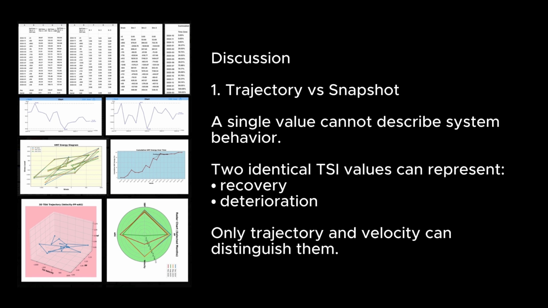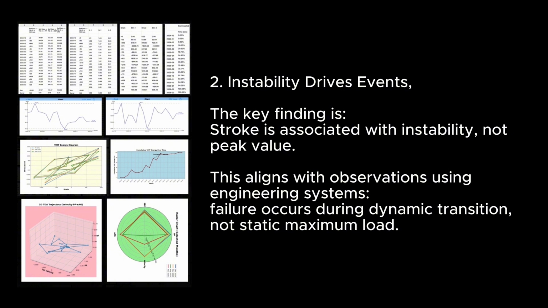Discussion. 1. Trajectory versus snapshot. A single value cannot describe system behavior. Two identical TSI values can represent recovery or deterioration. Only trajectory and velocity can distinguish them. 2. Instability drives events. The key finding is, stroke is associated with instability, not peak value. This aligns with observations in engineering systems. Failure occurs during dynamic transition, not static maximum load.